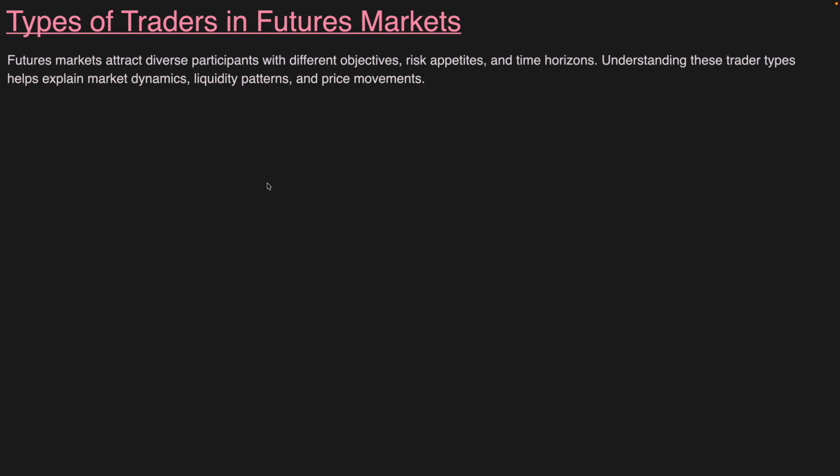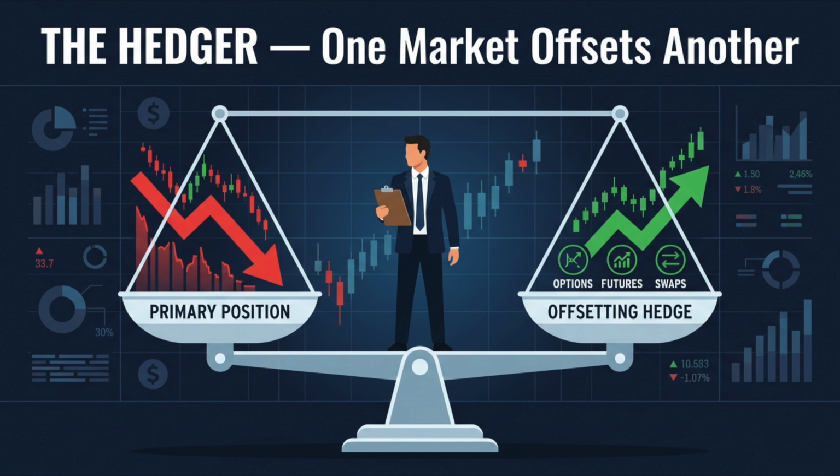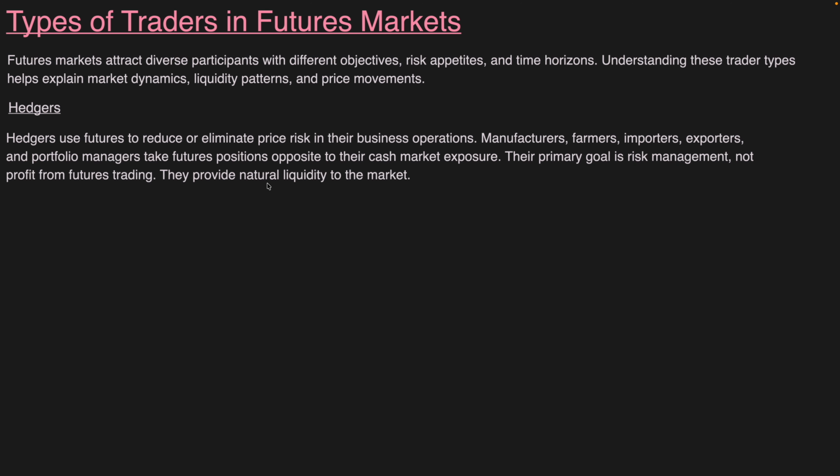See, we have to understand that people come to the futures market with various objectives and aims. Based on their objectives, their time horizon, and their risk appetite, we can divide the traders in the futures markets as below. The first one are the hedgers. Who are the hedgers? Hedgers are very big companies like pension funds and mutual funds. The main purpose of a hedger is to protect the prices or protect the portfolio. So the hedgers do not generally take short positions in the market in order to protect their portfolio.